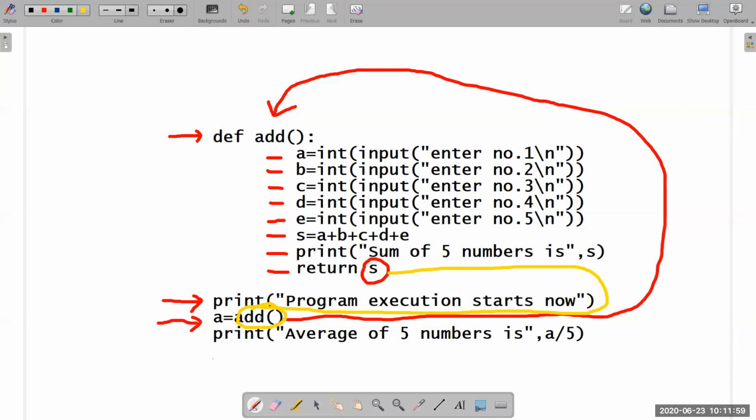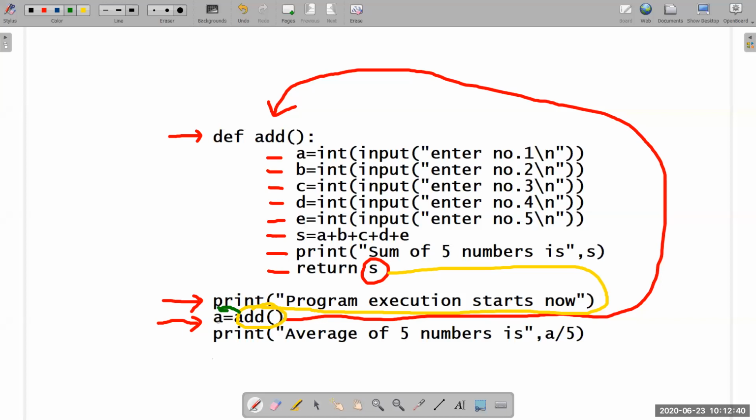And now since S has reached here, S will be transferred into variable A. That means the result of the function, S, is transferred back to the place wherever the function is called. S is stored in variable A. That means the sum of 5 numbers, which is stored in S, is now stored in A also. The sum of the 5 numbers is in your hand.